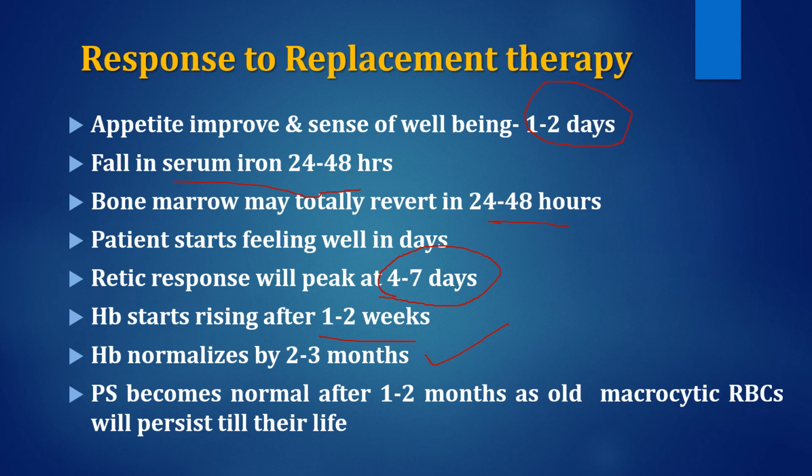That is, they persist throughout their lifetime, around 120 days. So 2 to 3 months may be required for peripheral smear to become normal. So peripheral smear may even show macrocytes for 2 to 3 months even after starting the replacement therapy.